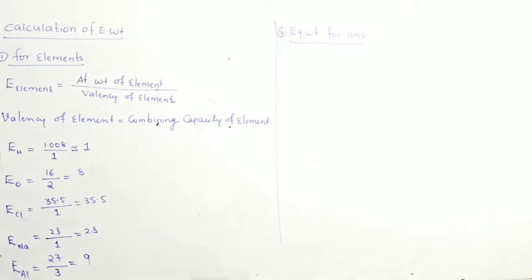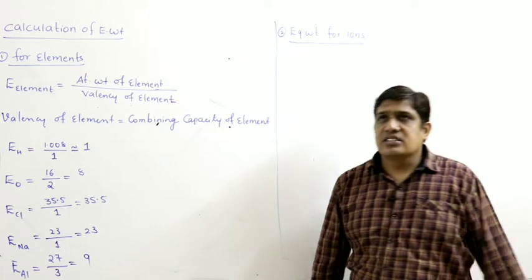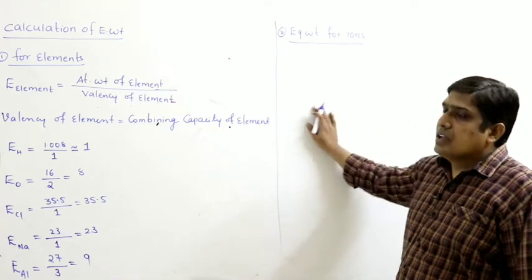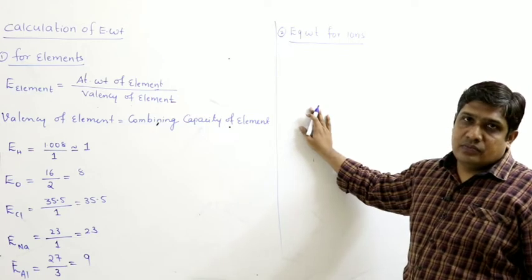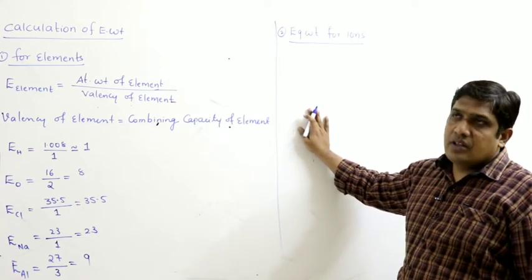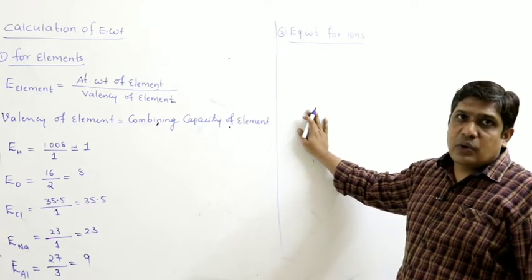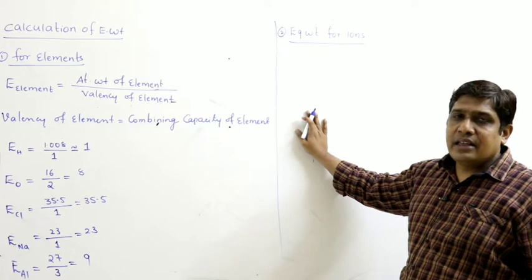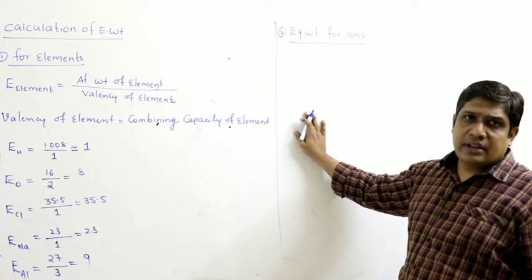How do you find the equivalent weight of ions? How are these cations or anions formed? The cations are formed by loss of electrons. The anions are formed by gain of electrons. Why do they lose or gain electrons? As I said, the central atom tries to attain stability by gaining the nearest noble gas configuration. In that process, it may lose or gain electrons.